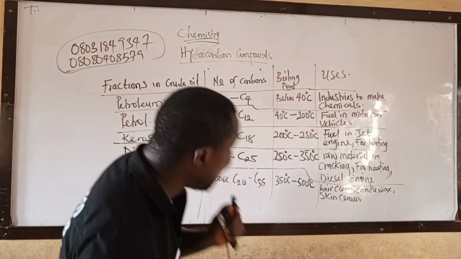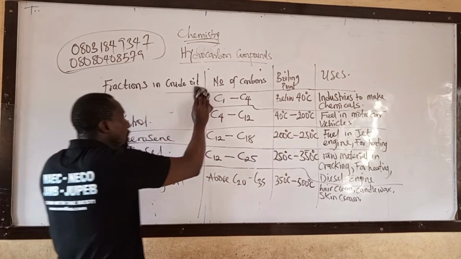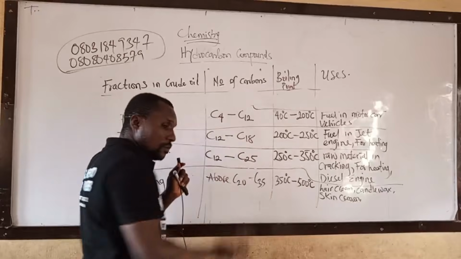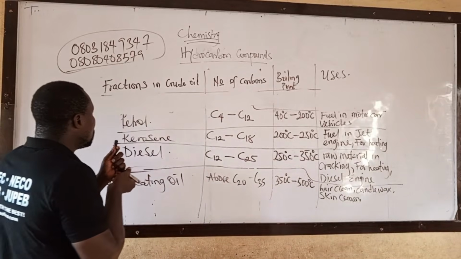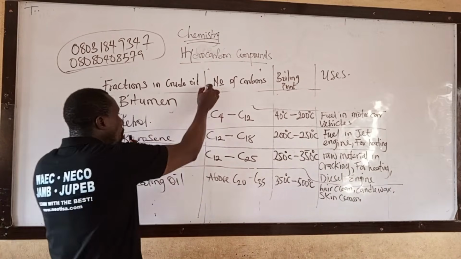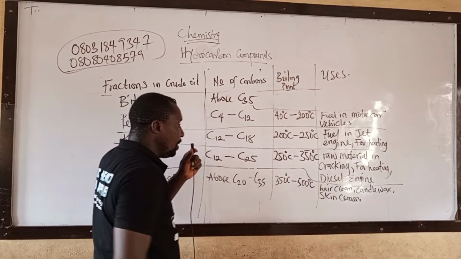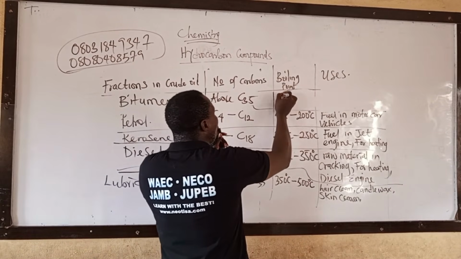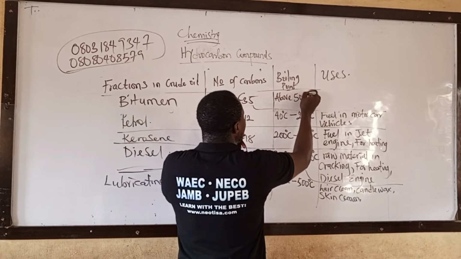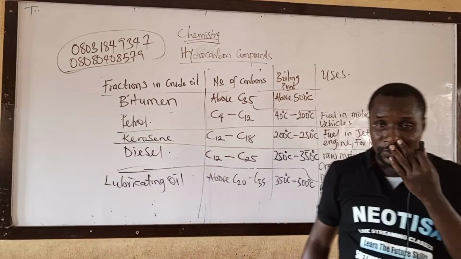Let me write the last one. Let me rub this one off. The last fraction, which is bitumen. The number of carbon is above C35. Boiling point above 500 degrees C. Above 500 degrees C.